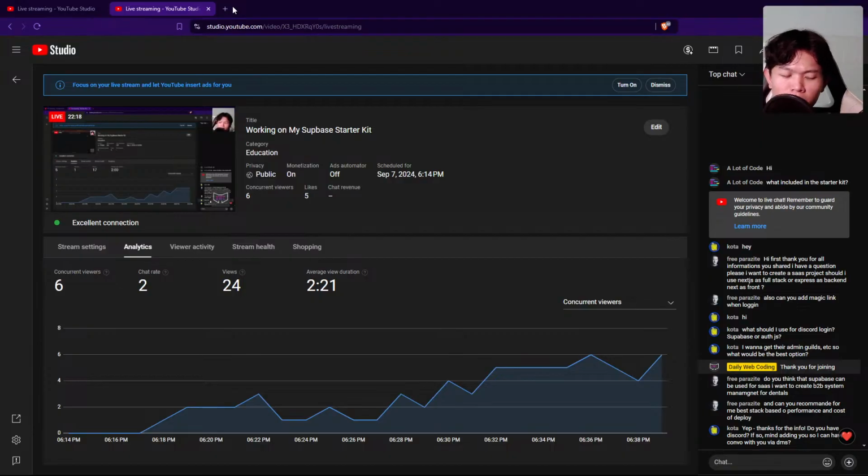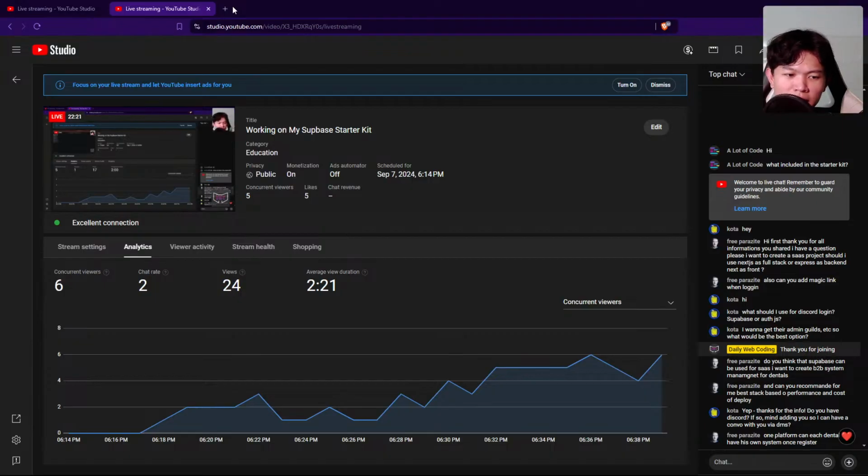I actually never deploy my Next.js application outside Vercel, so I do not know which one is the most cost efficient. I know that maybe we can have less cost if you use AWS and things like that, but only if you have the experience to do that properly. But if you don't really care about that, I think you can just use Vercel and Supabase, and it's going to easily deploy your application. You don't have to think too much about optimized deployment. Unless you have experience with that, I think you can do that on your own. But yeah, I think you can use Supabase. It's really nice for SaaS products. You can do that.